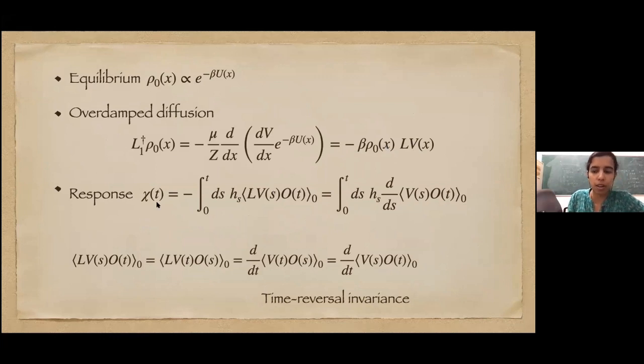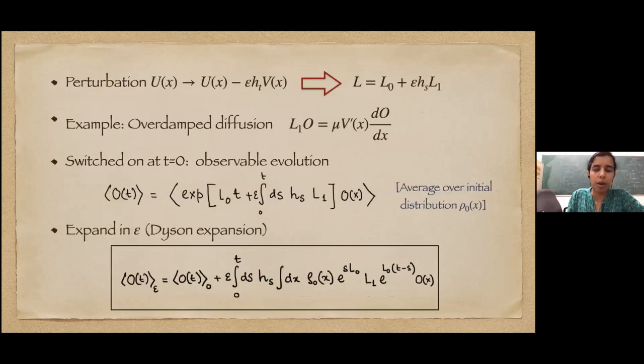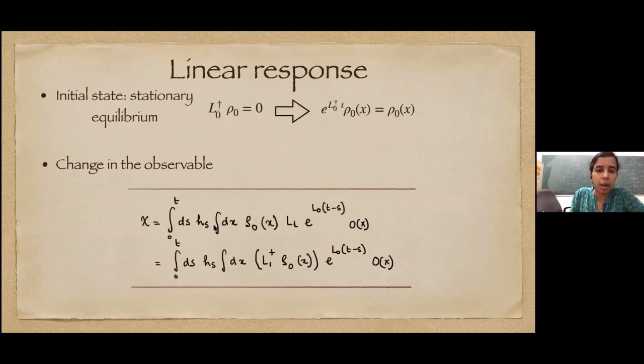Is it clear? Because the next step is a bit more tedious. Is it clear what we did here? Okay, I'll just quickly summarize. We wrote a time evolution for the observable itself in terms of some backward generator, and then we expanded that backward generator in terms of our perturbation strength epsilon, and we ended up with an expression for chi in terms of L1, the perturbing part of the generator, and L0, the equilibrium generator.